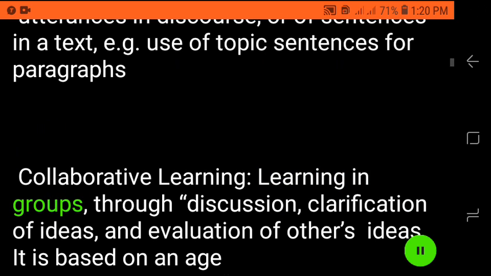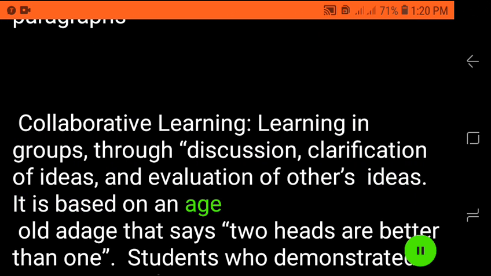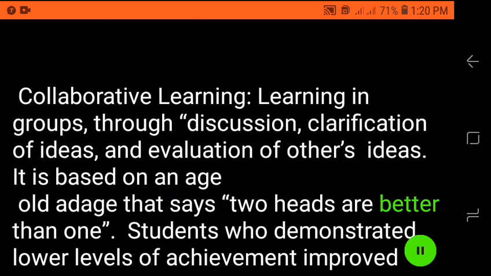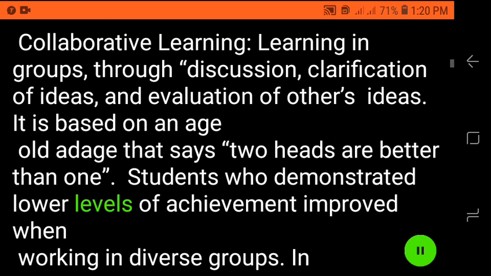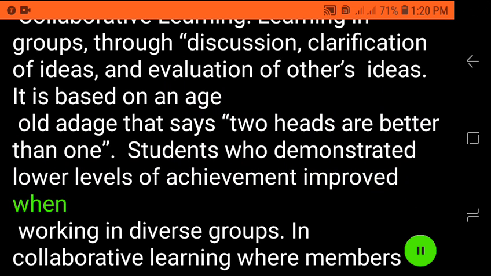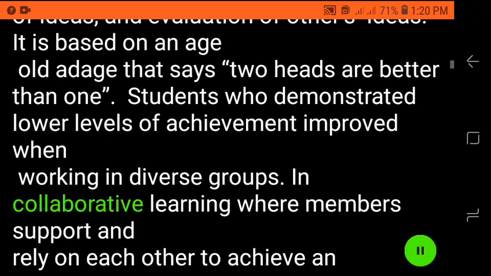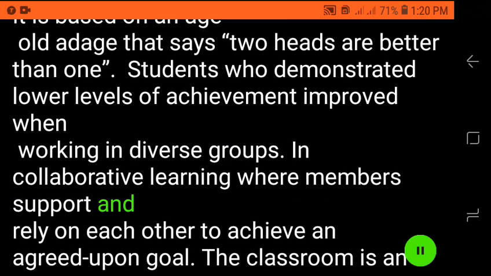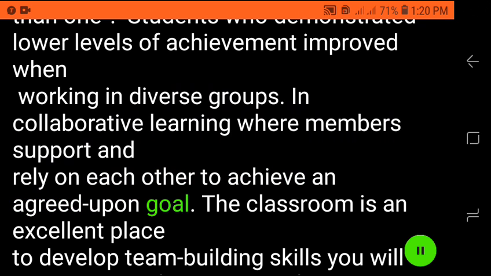Collaborative learning: learning in groups through discussion, clarification of ideas, and evaluation of others' ideas. It is based on an age-old adage that says, two heads are better than one. Students who demonstrated lower levels of achievement improved when working in diverse groups. In collaborative learning, members support and rely on each other to achieve an agreed upon goal.